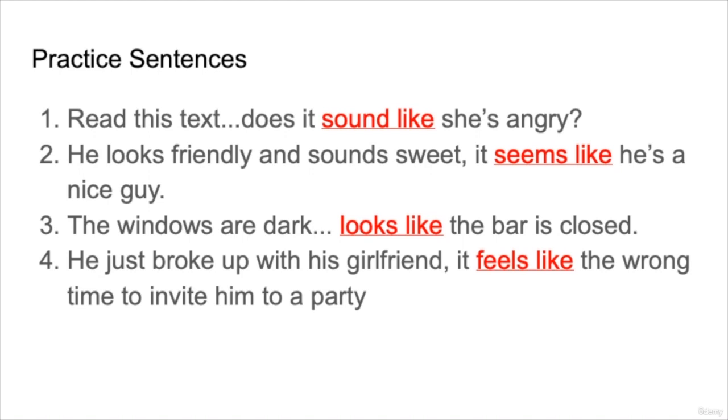The windows are dark. Looks like the bar is closed. So here we only have visual information. The windows are dark. He just broke up with his girlfriend. It feels like the wrong time to invite him to a party. So this refers to something a bit emotional. It feels like it's not a good time. Maybe he wouldn't want to come if he just broke up with his girlfriend.